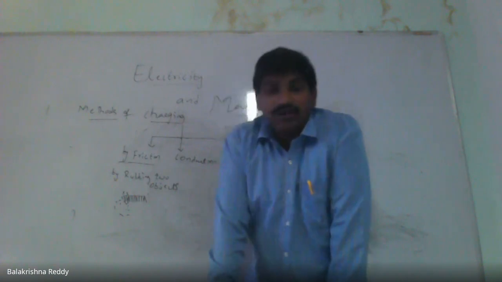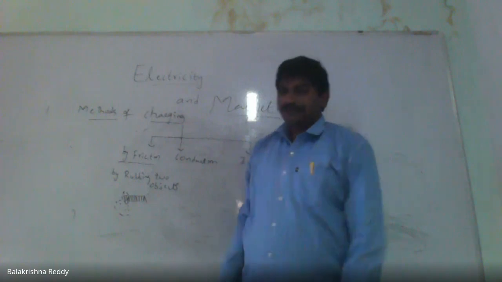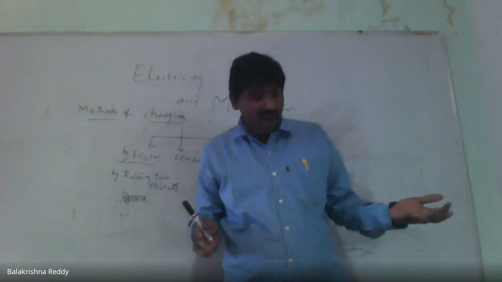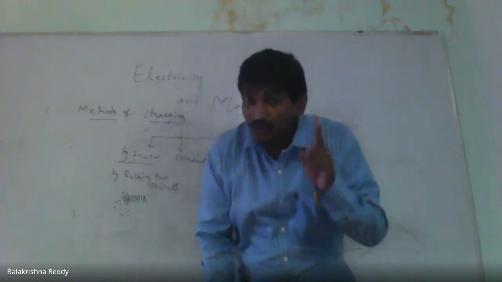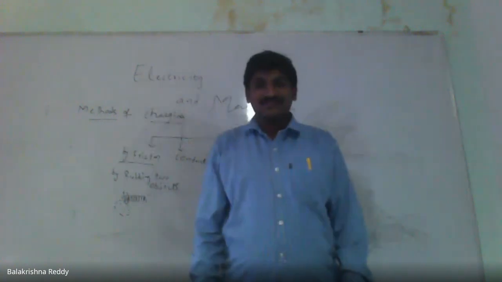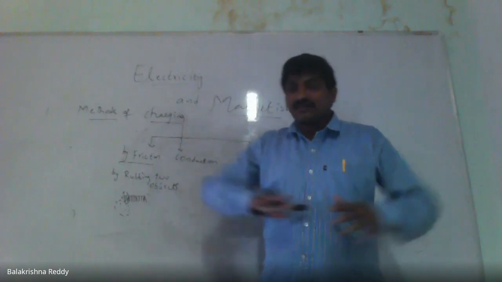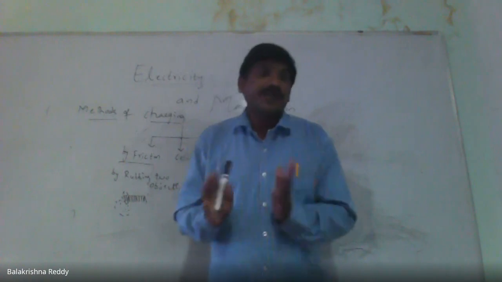If you see the fur cloth and ebonite rod, in such a case, how is it? This is a cloth, this is a rod. Will the same thing happen as before? Let us see. When you rub them, the ebonite rod gets the negative charge and the fur cloth gets the positive charge, opposite to the silk and glass material. Why is that? It depends on the triboelectricity.